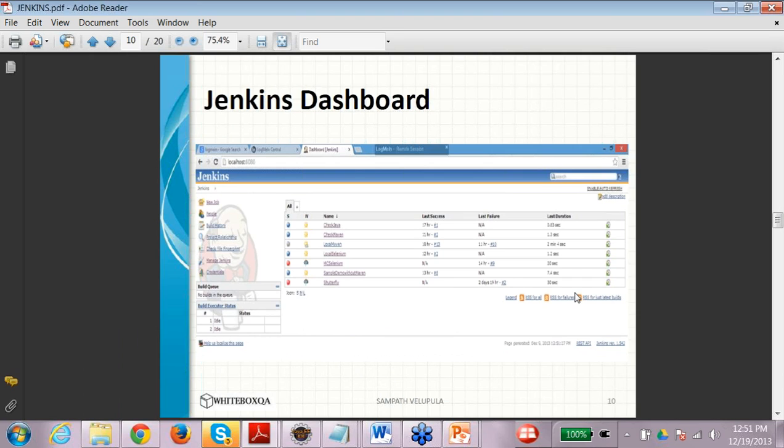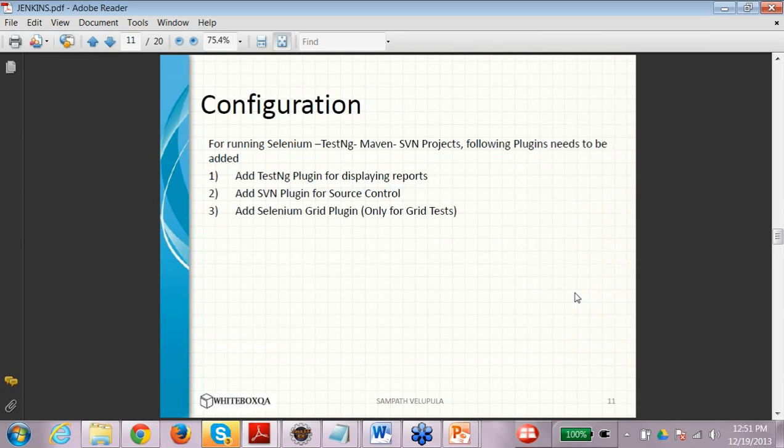The server should have that mechanism installed, whether it is Ant or Maven. Once its configuration is done, then you have to configure the job. Or you can also add the various plugins if you want. These are the 3 plugins, and Selenium Grid also can be triggered using Jenkins. So there is another plugin which is called Selenium Grid, which can be used.